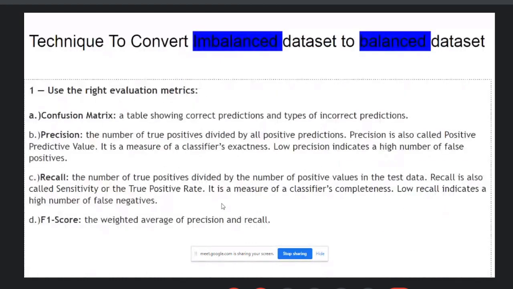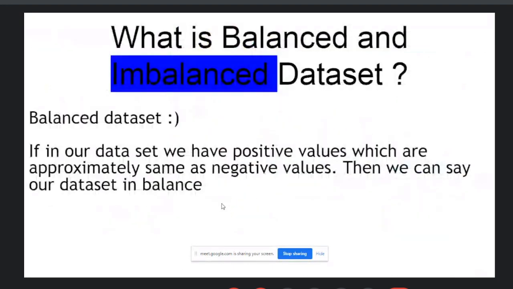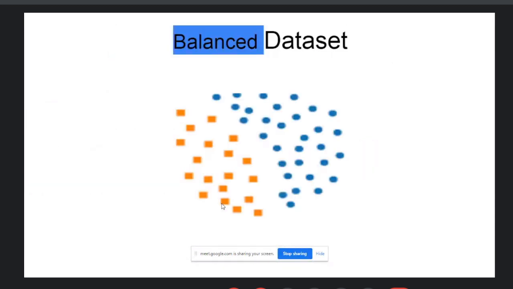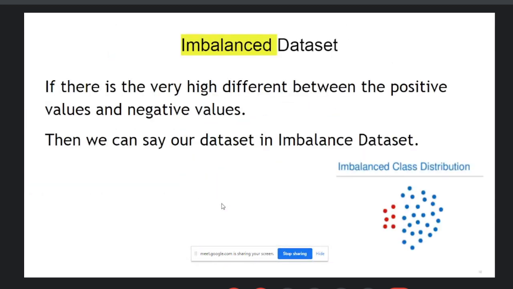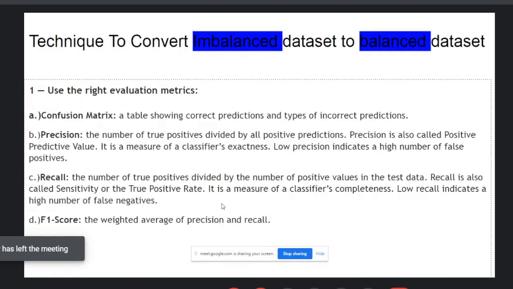First, understand the terminology. What is balanced? It means the positive and negative values are approximately the same. What is an imbalanced data set? It means there is a huge difference between the positive and negative values. Then how do we convert an imbalanced data set to a balanced one? There are a lot of methods you can use, like upsampling, downsampling, then SMOTE or SMOTE-Tomek methods.